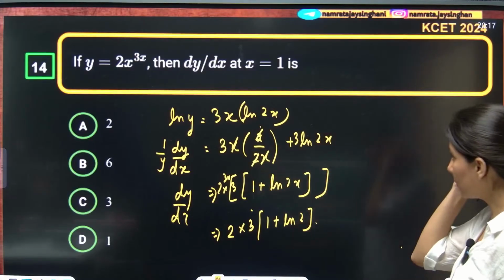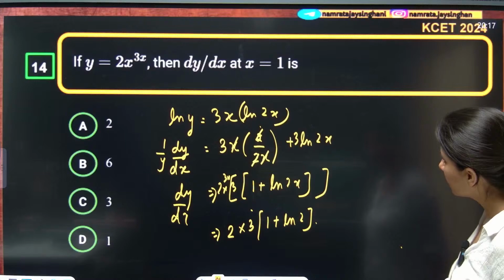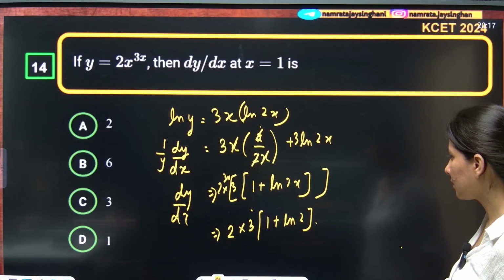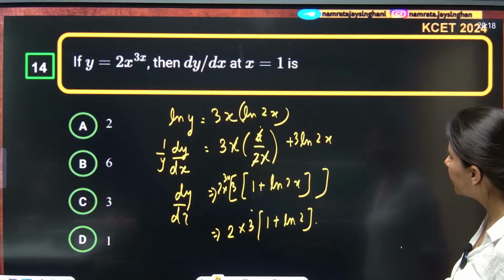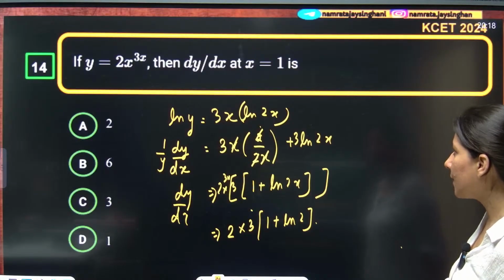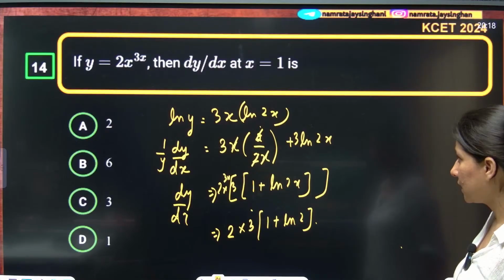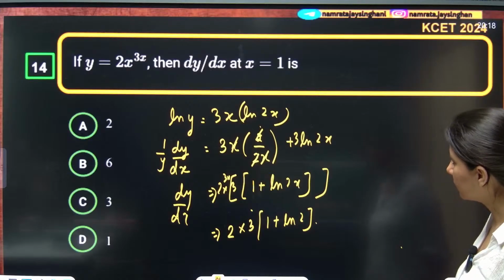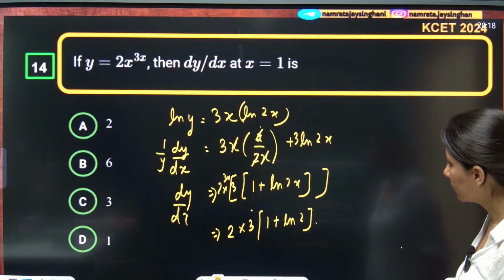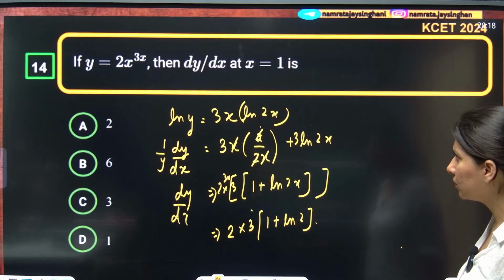If you put x equals to 1. Hold on. Here log 2x is kept constant. Log of 2.